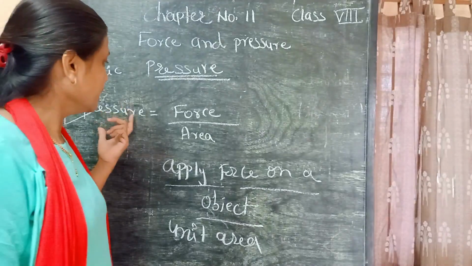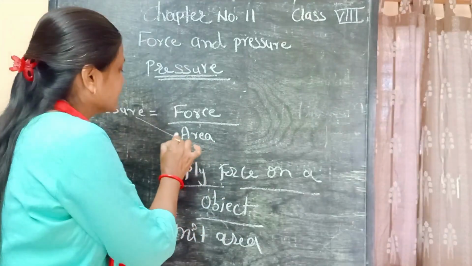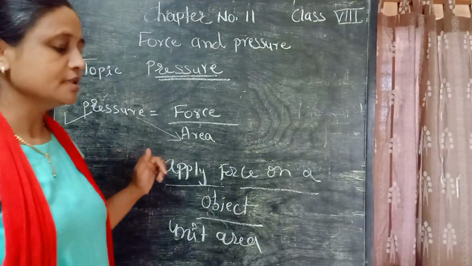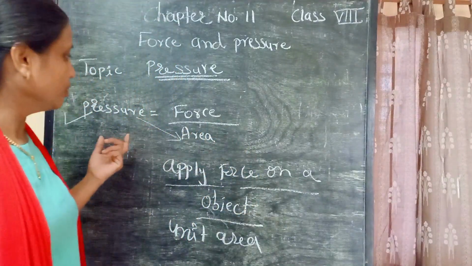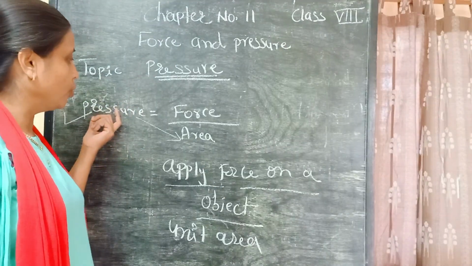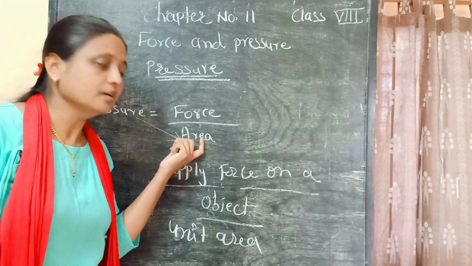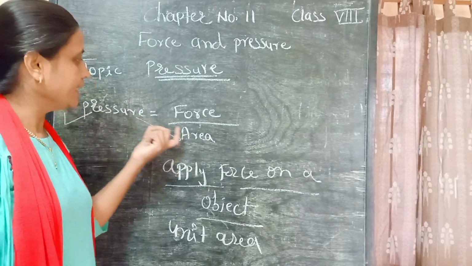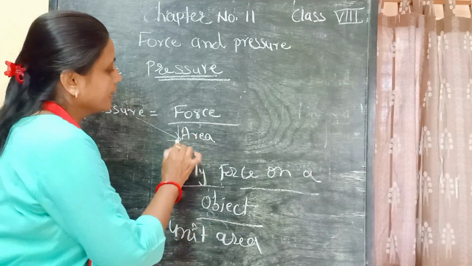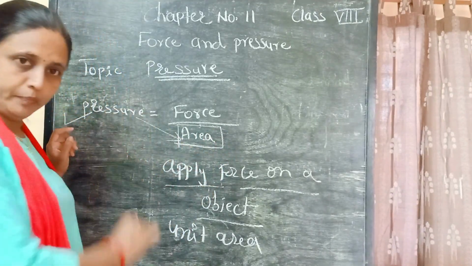Here, pressure is related to area. The definition itself mentions that pressure is related to force and to area, and area is at the denominator place.